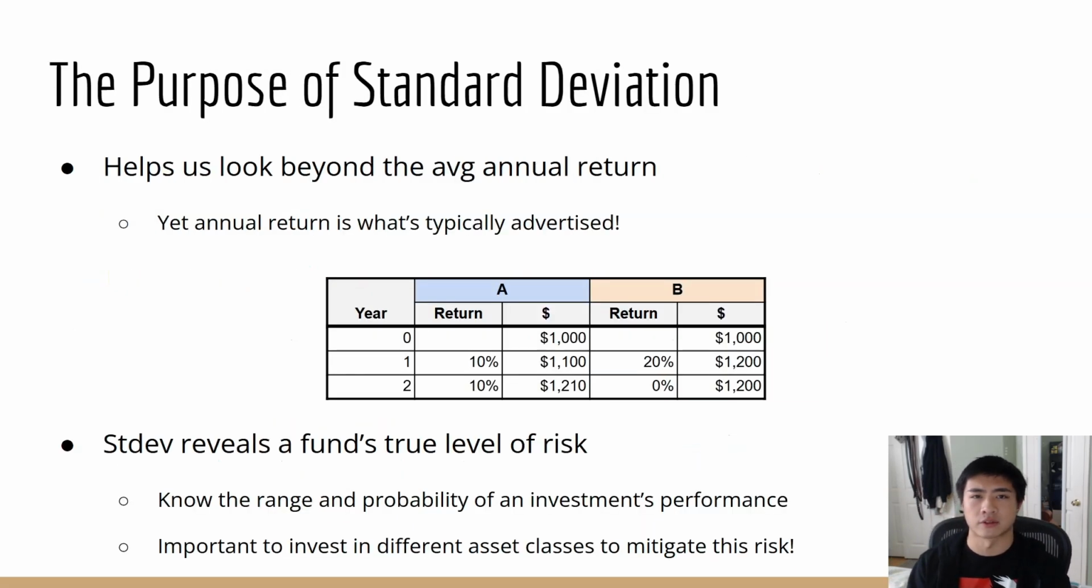So what's the purpose of this in our investing? Why is it so important? Well, it helps us look beyond the average annual return, because average annual return is what's always advertised when you look at investments. People always say, oh, the average annual return is so high on this and that.